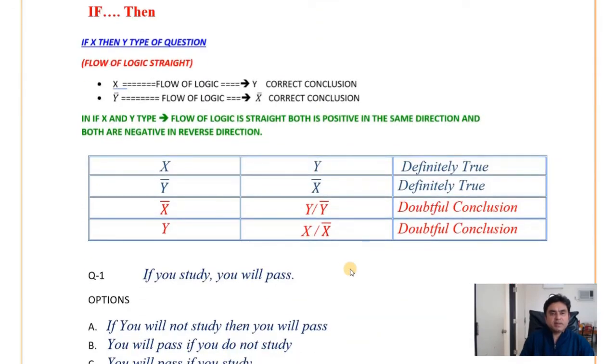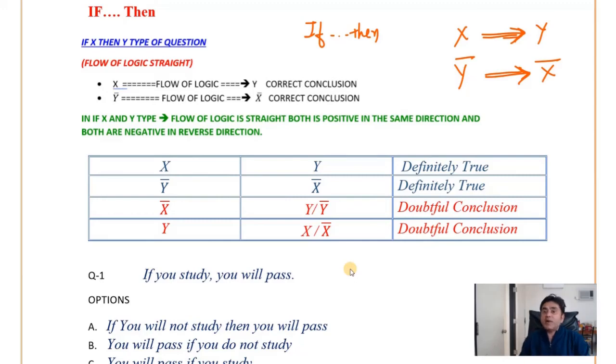Next is the if and then type of question. In an if and then type of question, the flow of logic will be X to Y and Y bar to X bar. Understand, the flow of logic is straight. It is not upward, it is straight. And either both are positive or both are negative in an if and then type of question. When it is positive, it is simple X to Y. If it is negative, then Y bar to X bar.